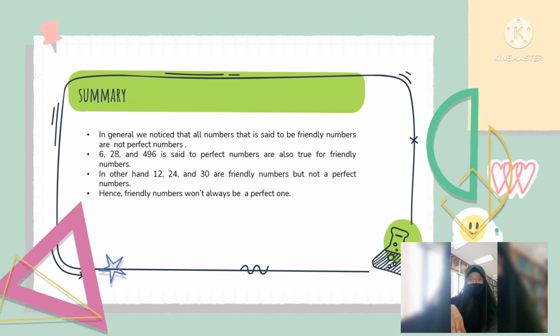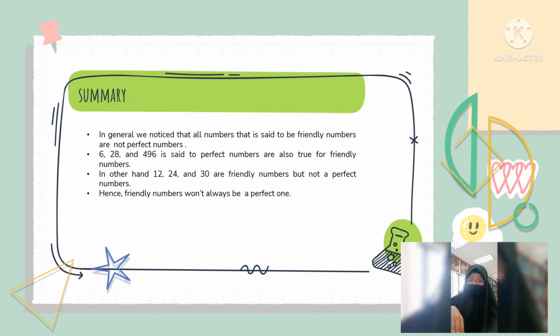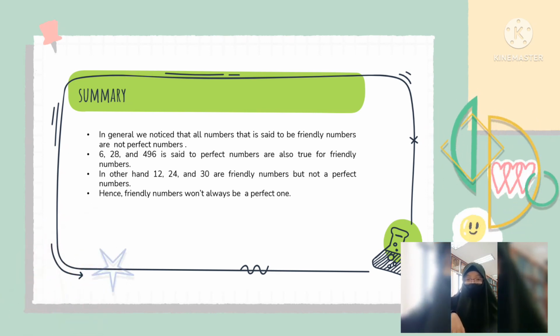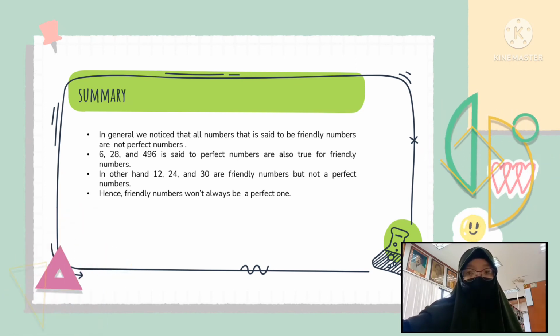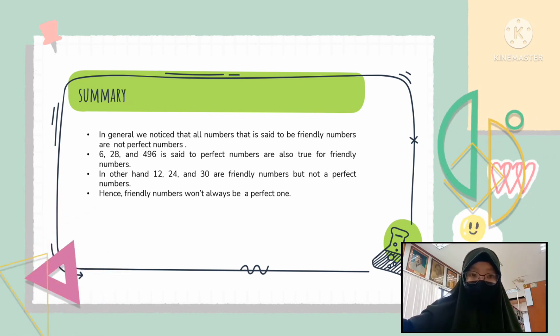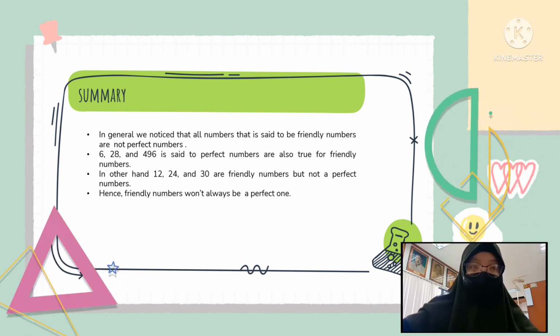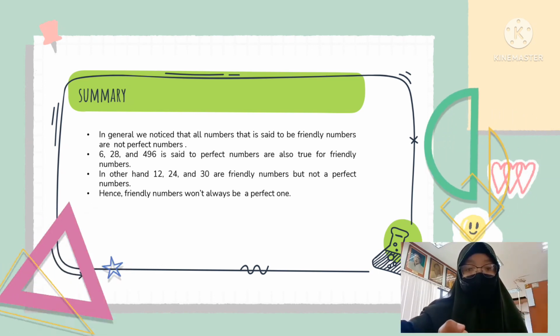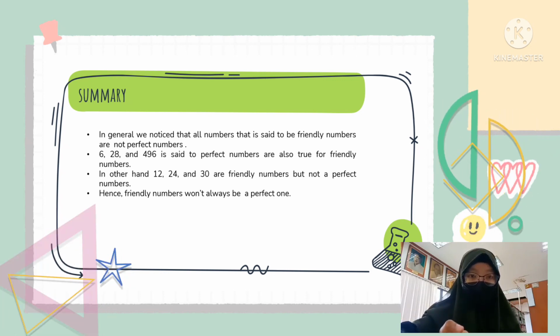They are perfect numbers, which is also true for friendly numbers. On the other hand, we also conclude that 12, 24, and 30 are friendly numbers but not perfect numbers. Hence, friendly numbers won't always be perfect numbers.